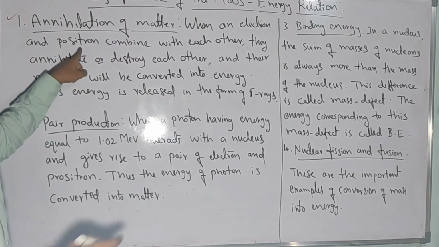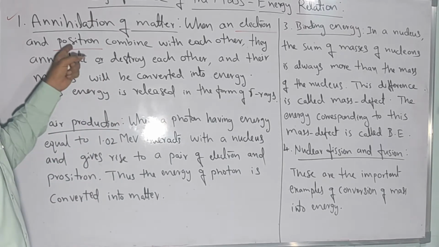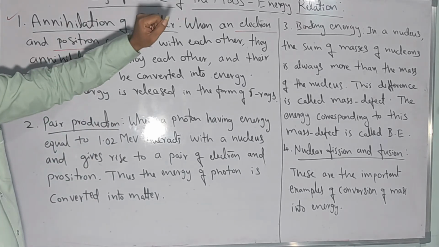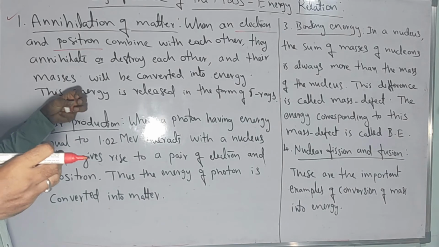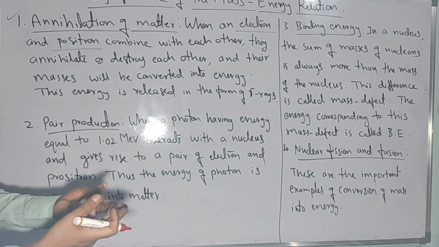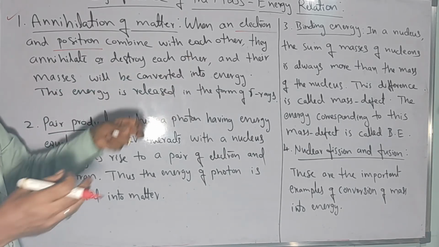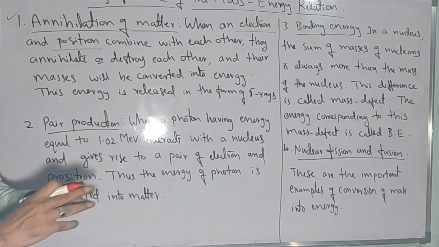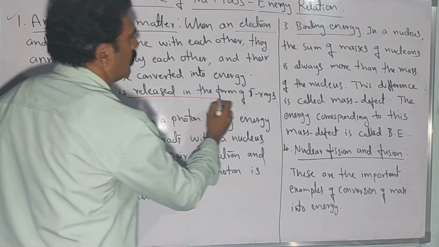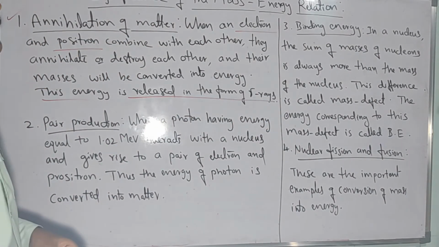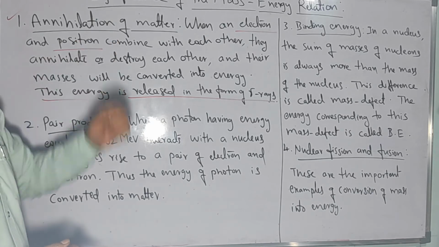When an electron and a positron, oppositely charged particles, combine with each other, they annihilate. A positron is exactly the opposite particle to the electron in terms of charge. The positive and negative charges combine and destroy each other, and their masses are converted into energy. So when they combine and destroy each other, what happens to their mass? It is converted into energy, particularly released in the form of gamma rays. In that way we can understand how mass converts into energy. That is called annihilation of matter.